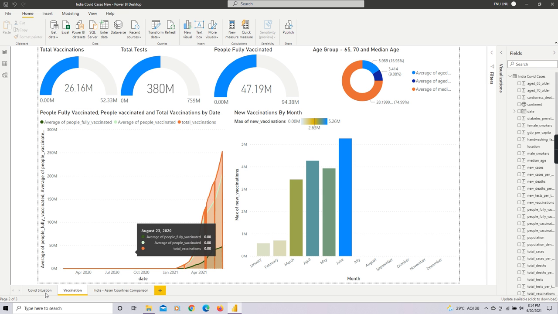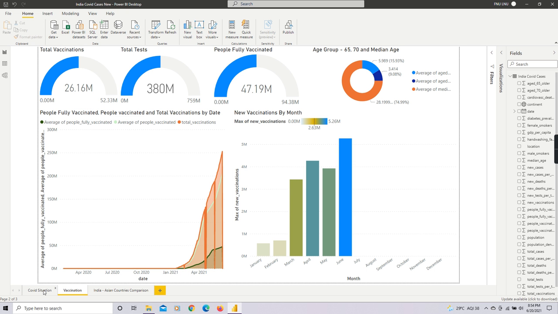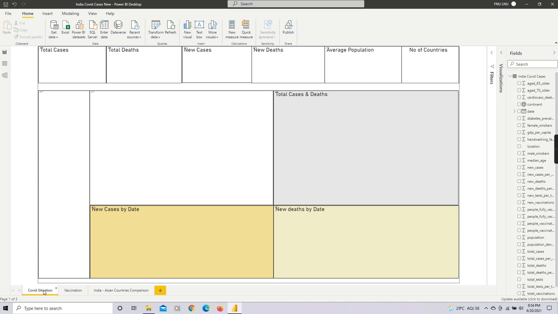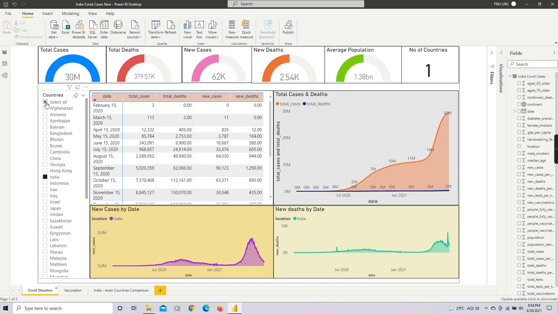Now I would like to show you the comparison between India as a country and Asian countries. Let me select all the countries first. Okay, the data is loading.